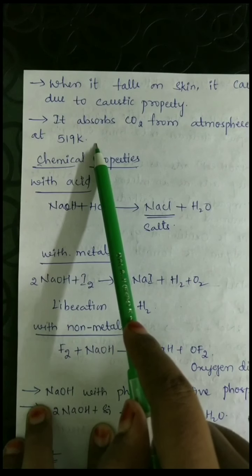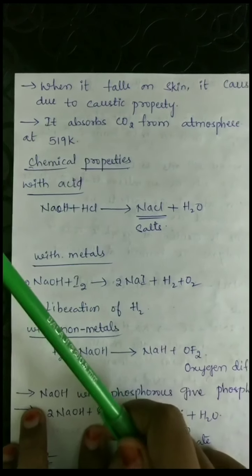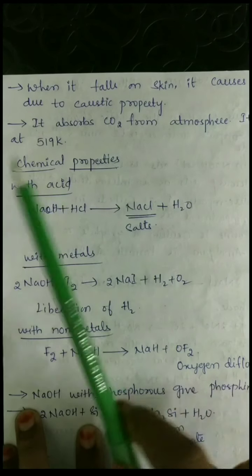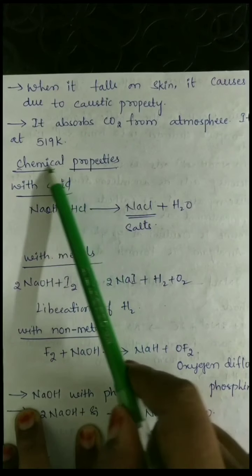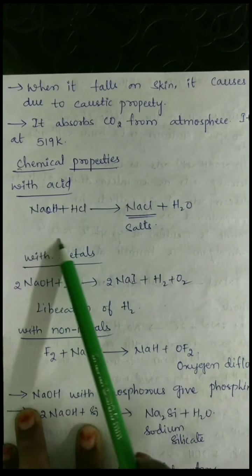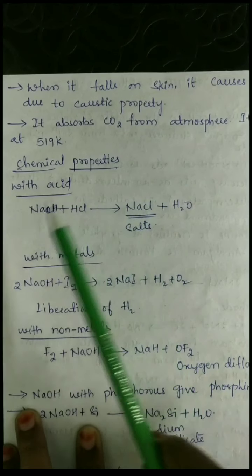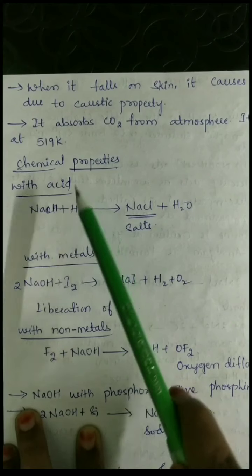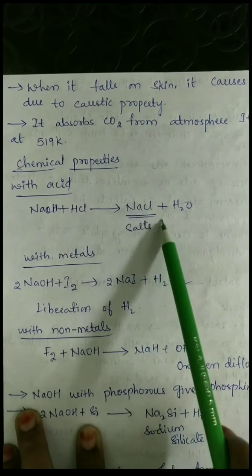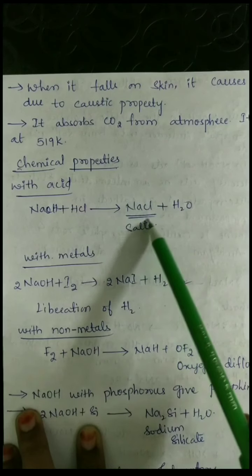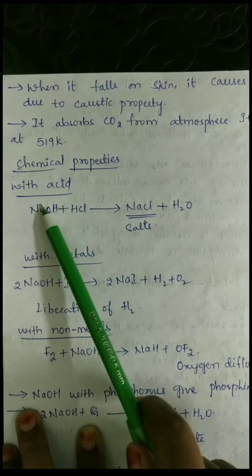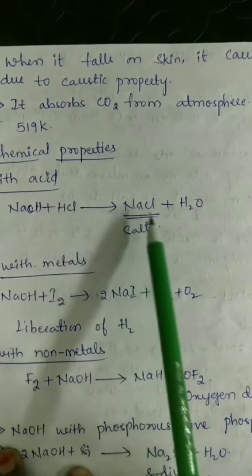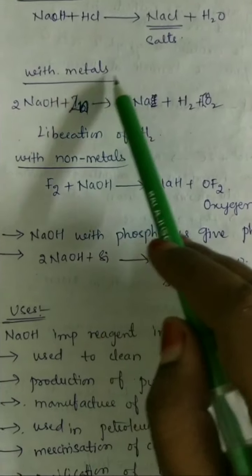These are some of the important properties which you have to know. The next one is the chemical properties. When NaOH reacts with an acid, it forms a salt. The reaction is NaOH plus HCl, hydrochloric acid, gives NaCl plus H2O. The NaCl formed is a salt.